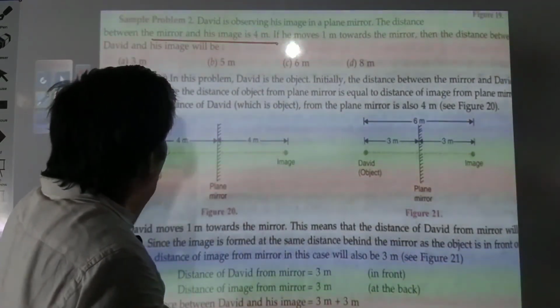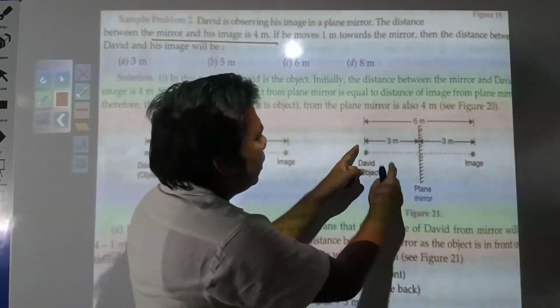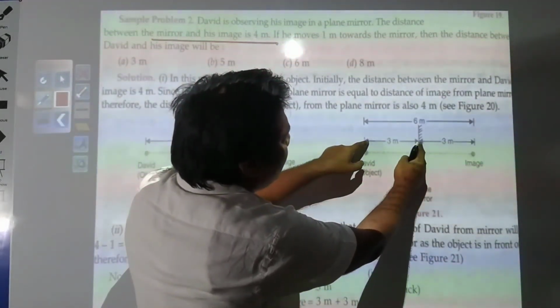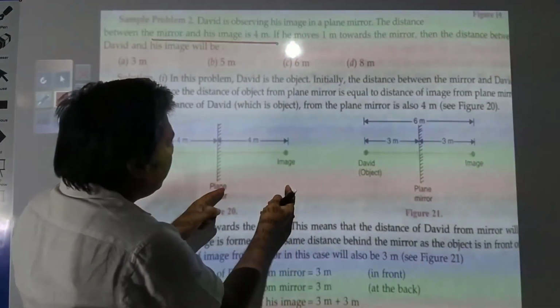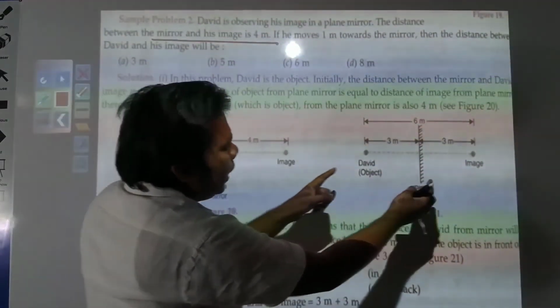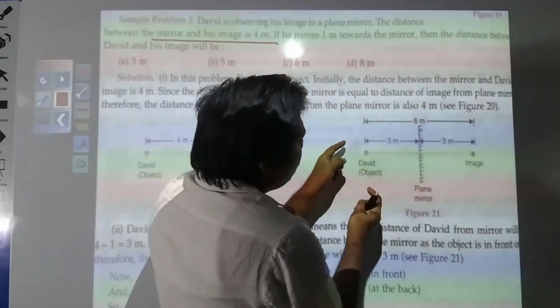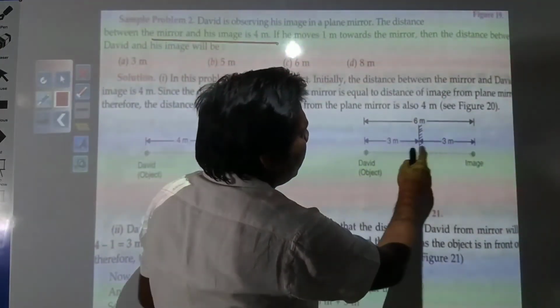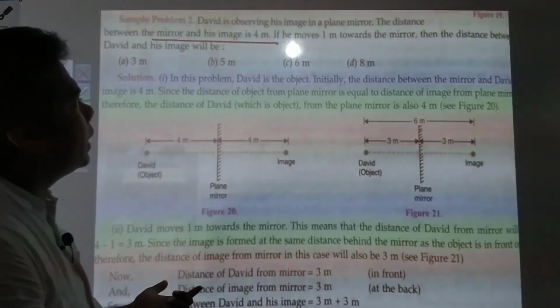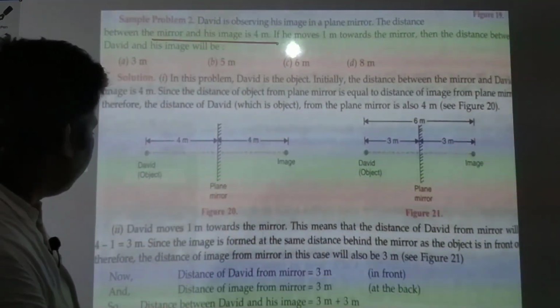When he moves towards the mirror 1 meter, this distance will be 3 meters, and the image distance, which was 4 meters, now became 3 meters. So the distance between object and image will be 3 plus 3, that is 6 meters, and that will be your answer.